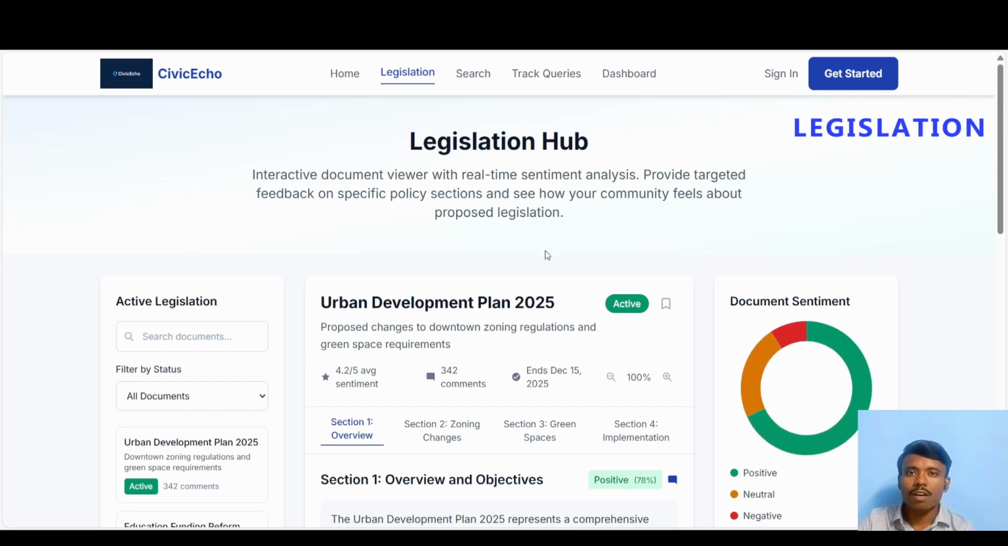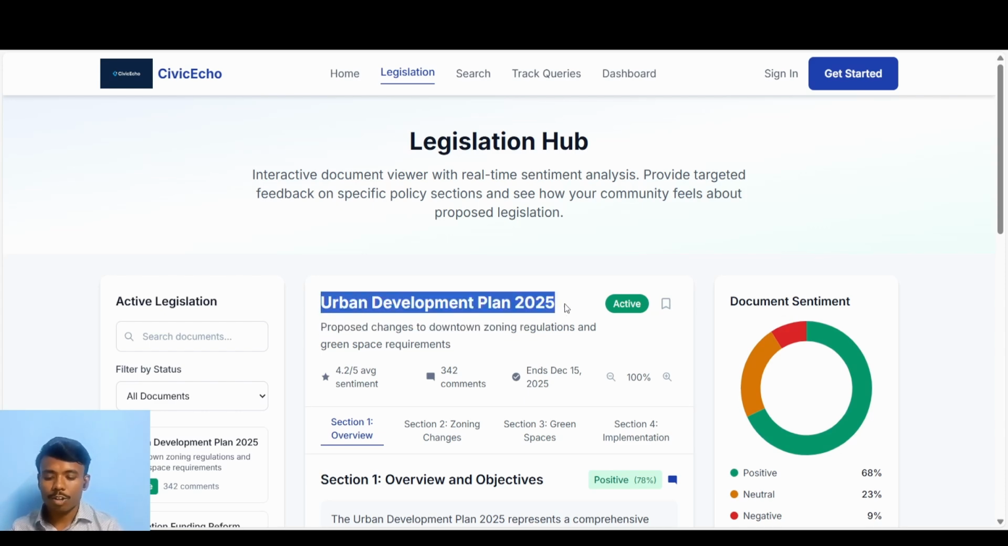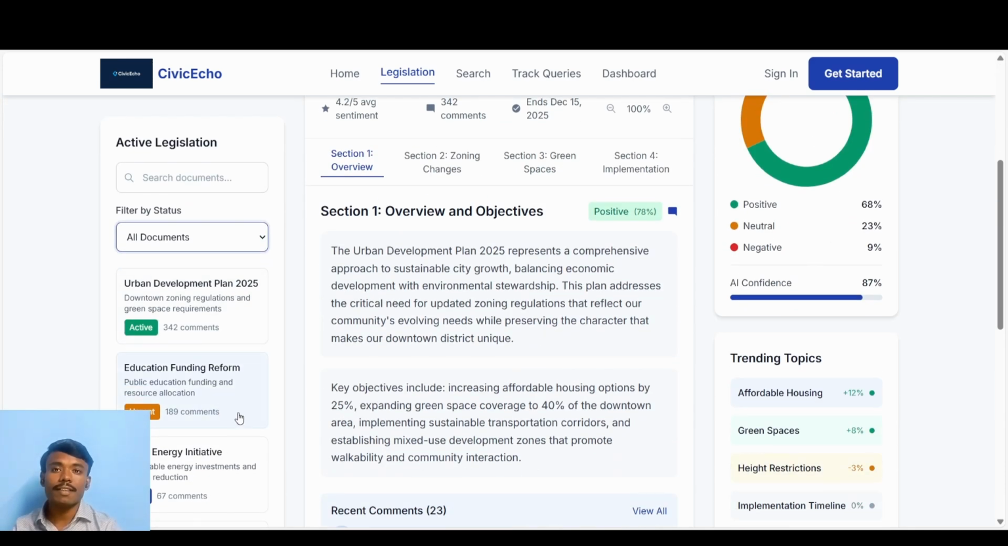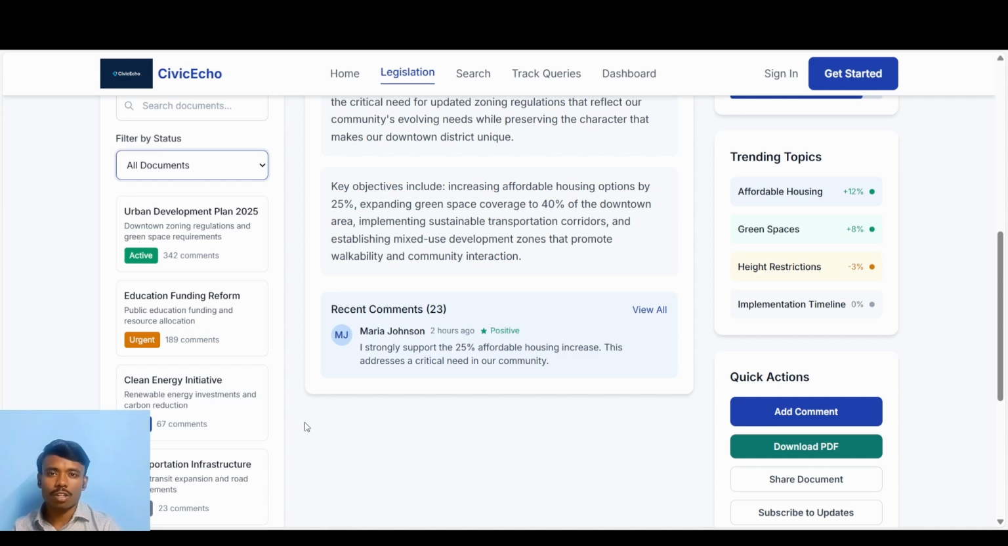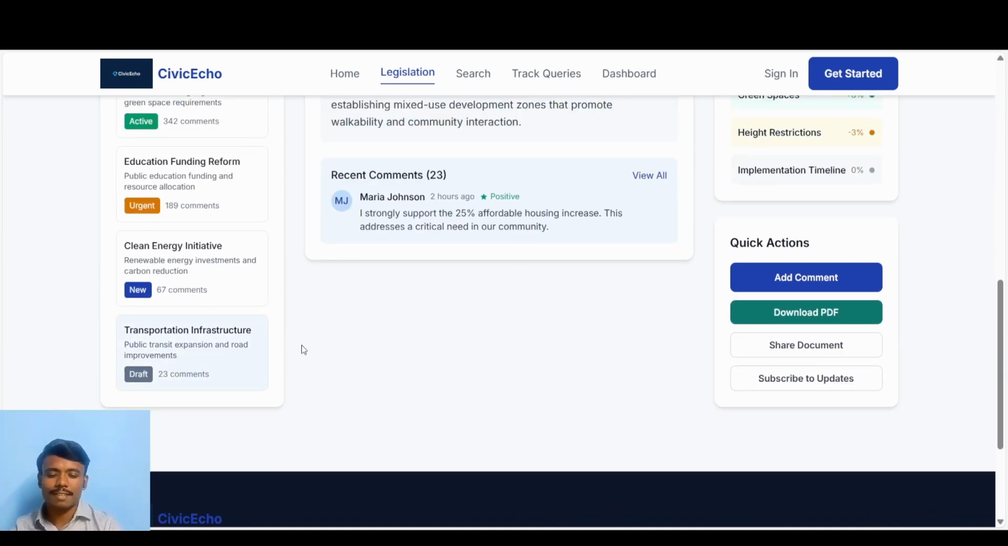In the legislation, all the amendments and legislations will be displayed, such as all the documents. For example, Urban Development Plan 2025, and filter by status, and also the active. And if any amendment needs to be reviewed urgently, the admin will mark it as urgent. And if any legislation or document is uploaded recently, it will be marked as new. And about to be uploaded will be saved as the draft.